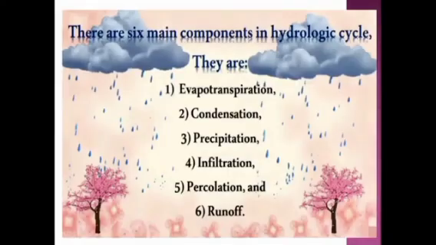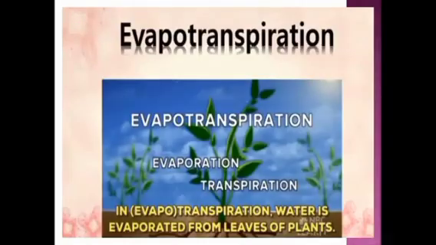Next, we are going to see components of hydrologic cycle. There are 6 main components in hydrologic cycle. The first one is evapotranspiration, the second one is condensation, third one is precipitation, fourth one is infiltration, fifth one is percolation and the sixth one is runoff. So these are all the 6 main components in hydrologic cycle. First, let's see about evapotranspiration.